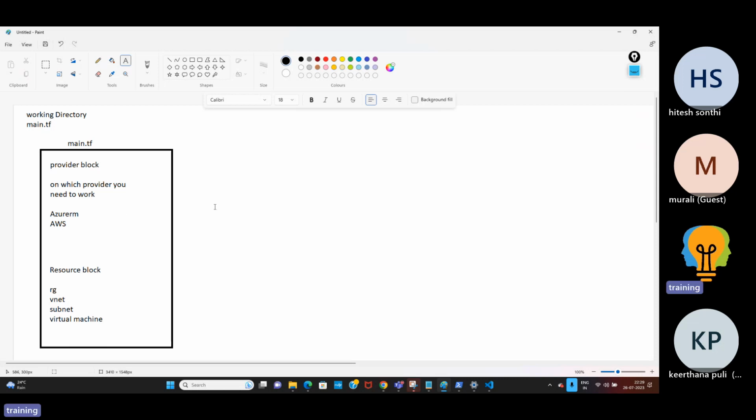Once you write a file, you need to run the commands. What are the commands you're going to run? The first command is terraform init.